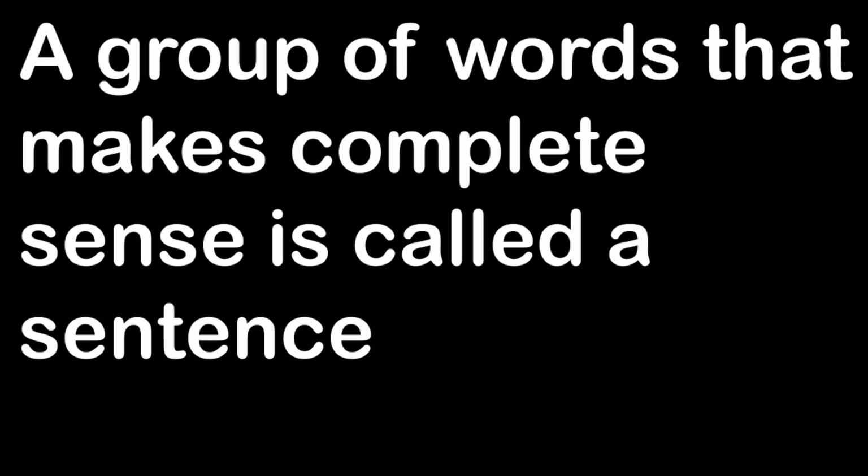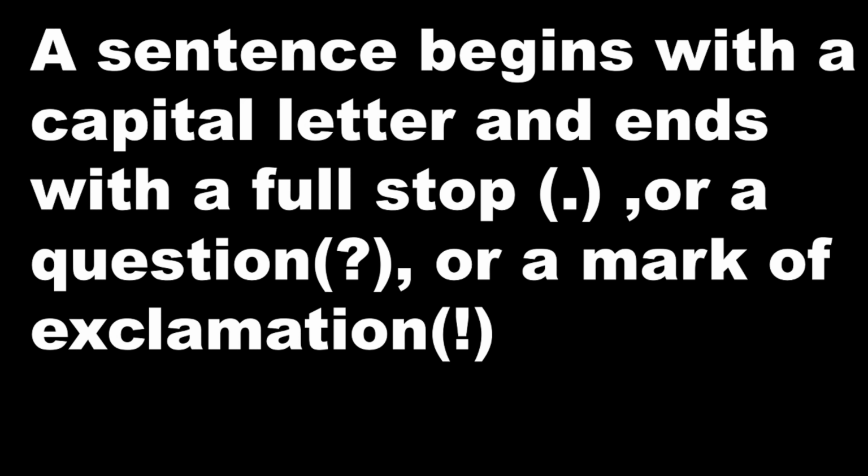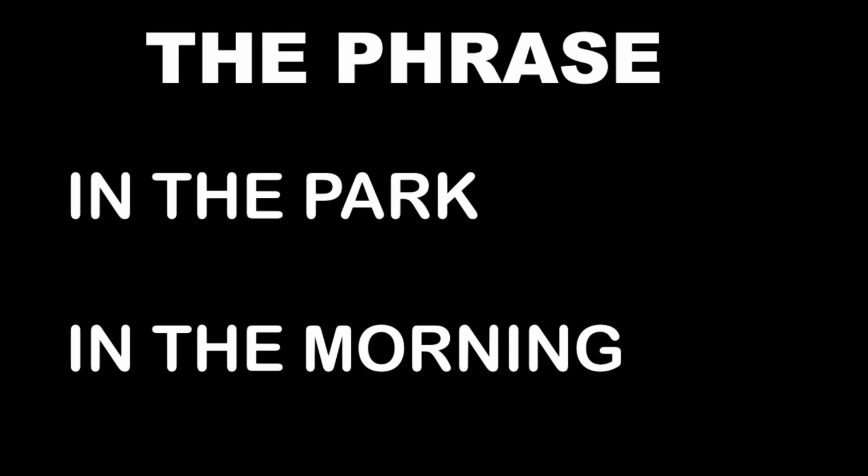So a group of words that make complete sense, then you call it a sentence. Next, a sentence always begins with a capital letter and ends with a full stop or a question mark or a mark of exclamation.